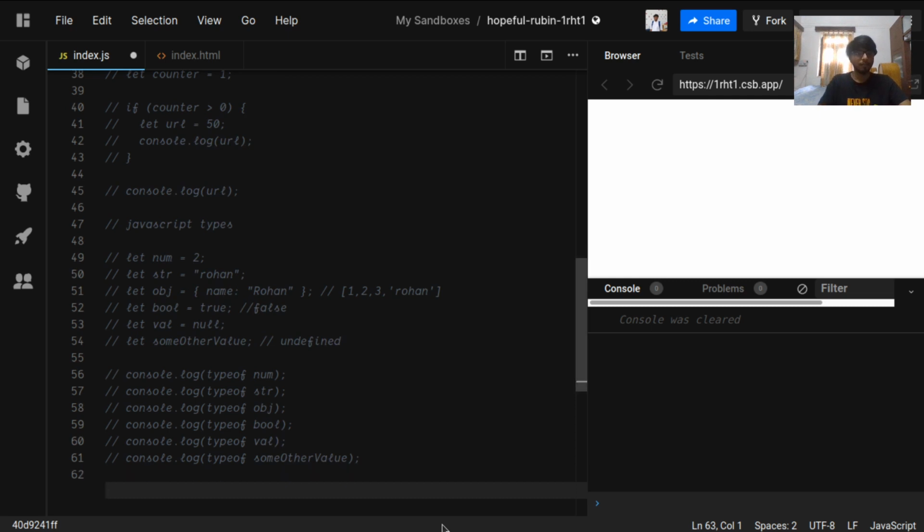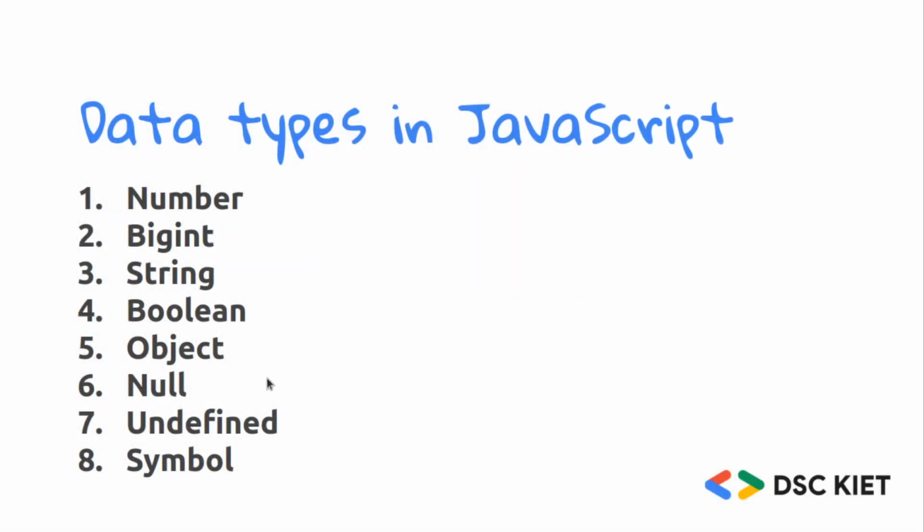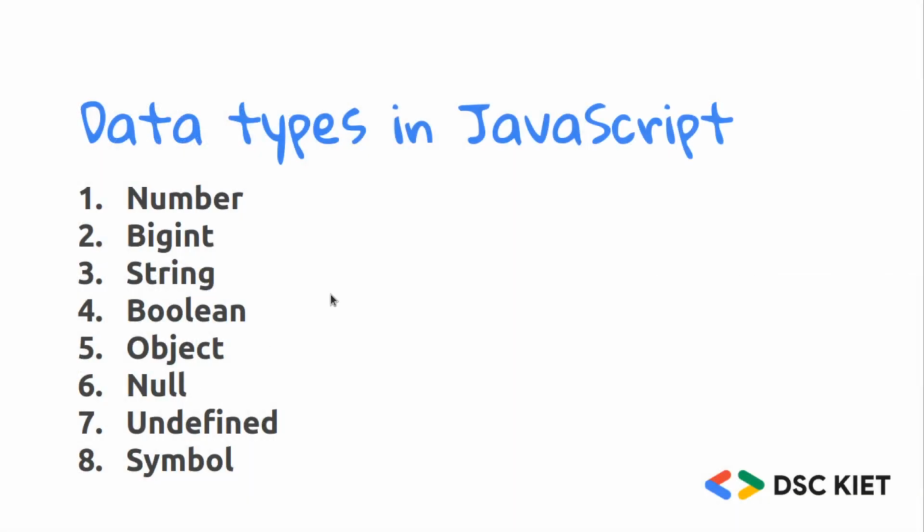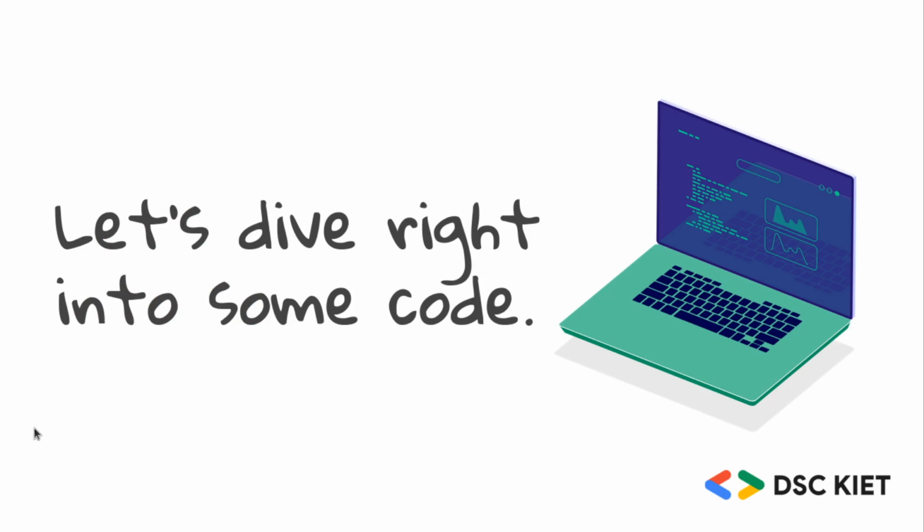So we are done with types. I'll just show you the types: these are the 8 basic types in JavaScript: number, bigint, string, boolean, object, null, undefined. We discussed 6 of them, and the other 2 you can check in MDN docs or W3Schools. So now let's move on to some code.